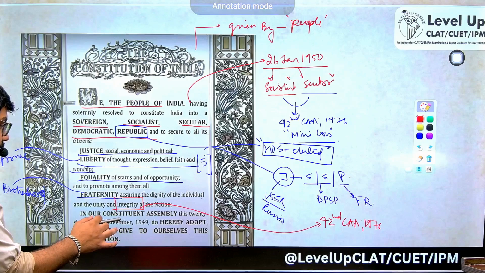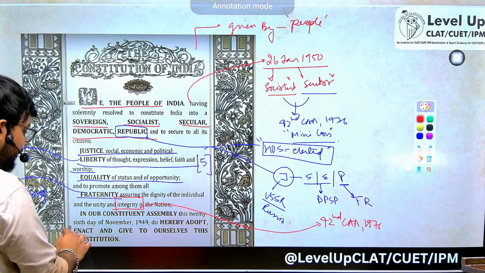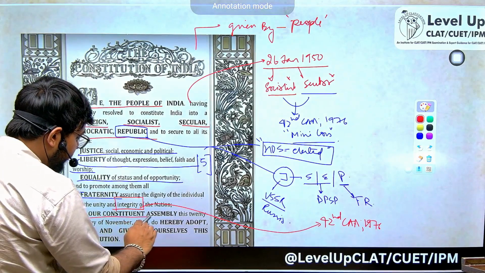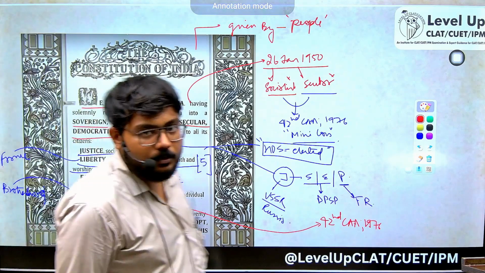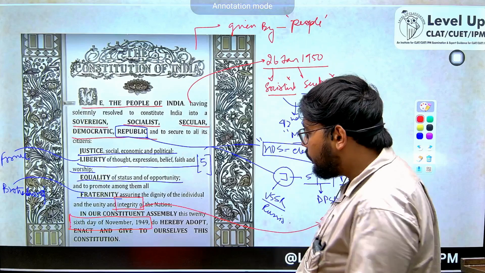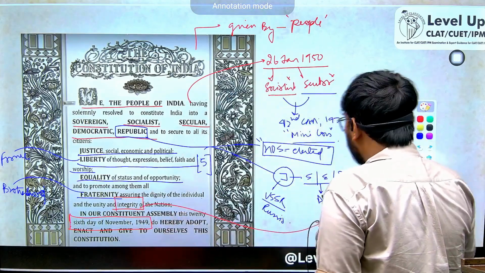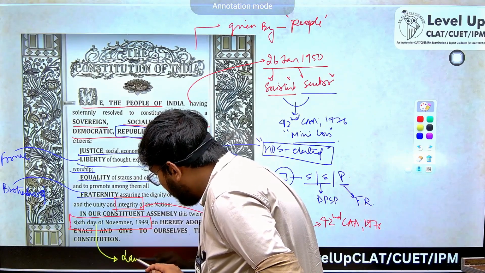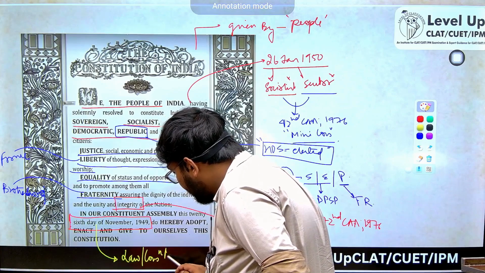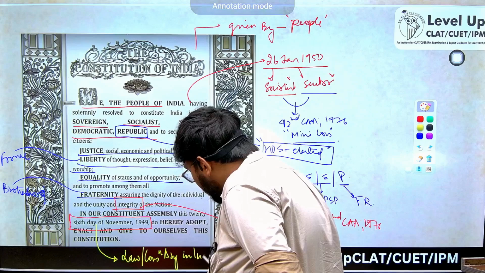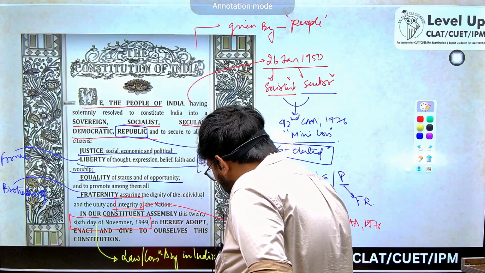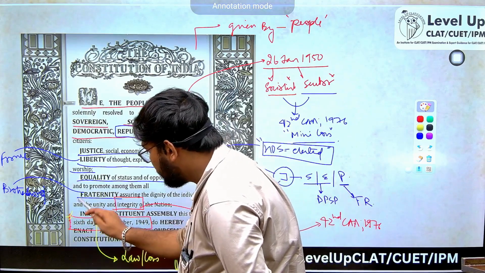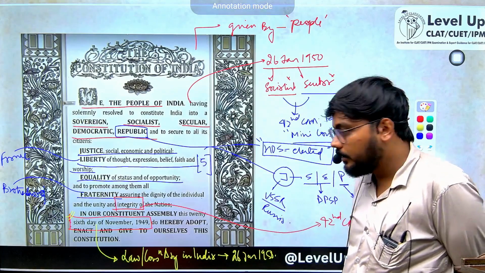In our Constituent Assembly, this 26th day of 1946, enact and give to ourselves. देखो, so the date mentioned in the preamble is 26th November 1949 and not 26th January, because our constitution was already ready on 26th November. That is why 26th of November 1949 is celebrated as law or constitutional day in India. We enforced our constitution on 26th Jan 1950, but the constitution was ready by 26th November itself. So some of the provisions were enforced then only.